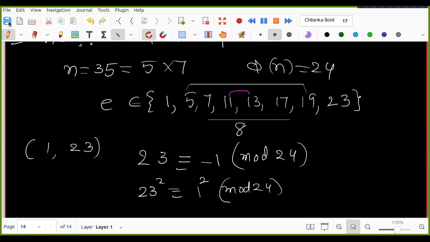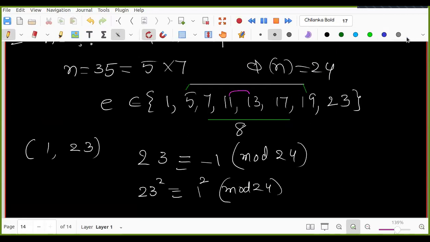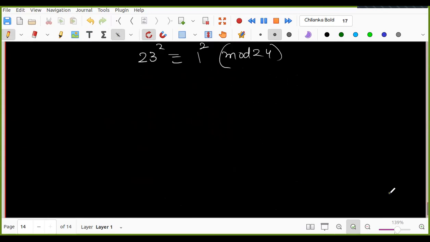So now in order to compute inverses, squares, right? What is it I have to compute? It is sufficient to compute for some numbers. What are those? Can you repeat the question? The question is that in order to find squares of all these numbers, 1 square, 5 square, 7 square, 11 square, 13 square, 17 square, 19 square, 23 square, it is sufficient to compute what?